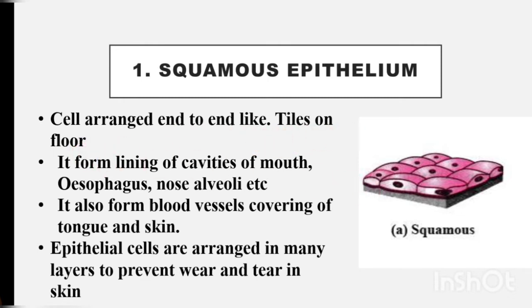Have you seen the tiles laid in the garden or in front of your house or inside your house? It is laid very closely, right? One tile will be placed very close to the next tile without any gap, right? In the same way, look, each cell in the squamous epithelium is laid very close to each other.